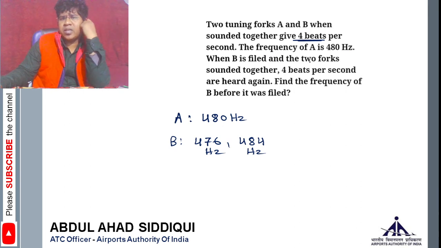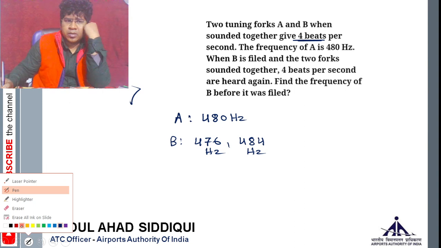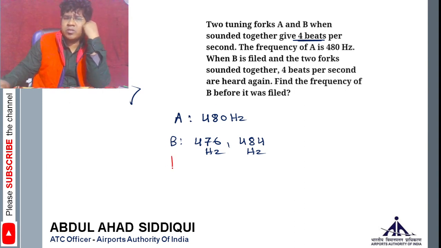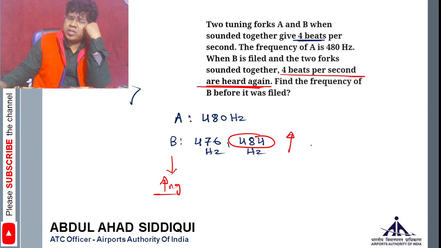Now when B is filed and the two forks are sounded together, it means the frequency of B is increasing, correct? The two forks are heard again at 4 beats per second. Find the frequency of B. Now the frequency is increasing. Let's say 484 will increase. If 484 increases, it will become 486, and A is 480.